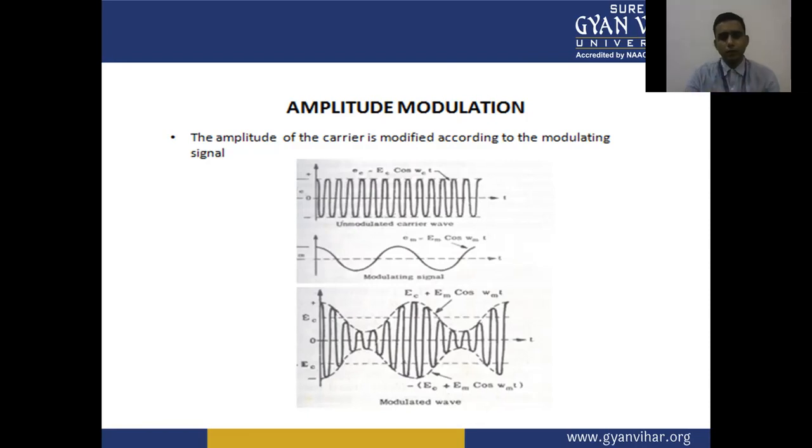This is the phenomenon of amplitude modulation. When two waves are superimposed, the amplitude of the unmodulated high frequency carrier is changed with respect to the modulating signal, which is shown in the figure. So the modulated wave has an amplitude of EC plus EM cos omega mt and minus EC plus EM cos omega mt.